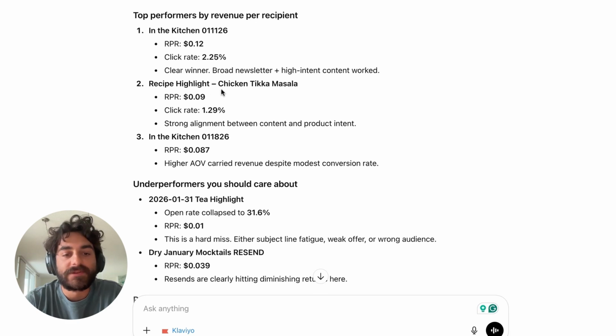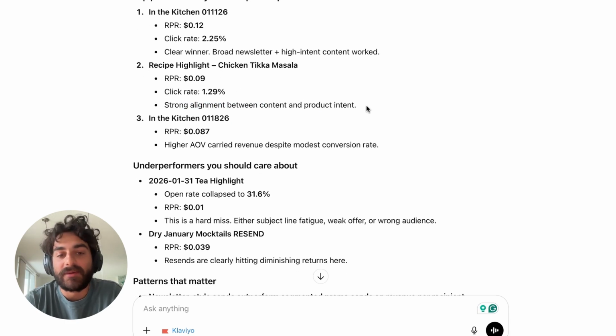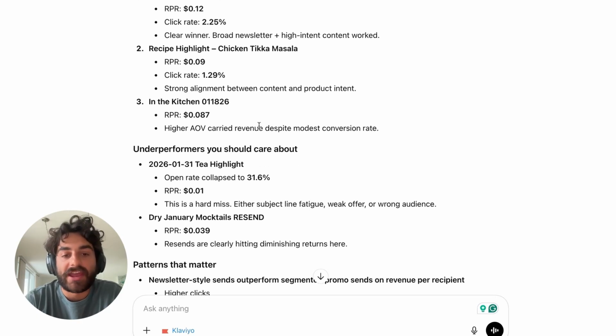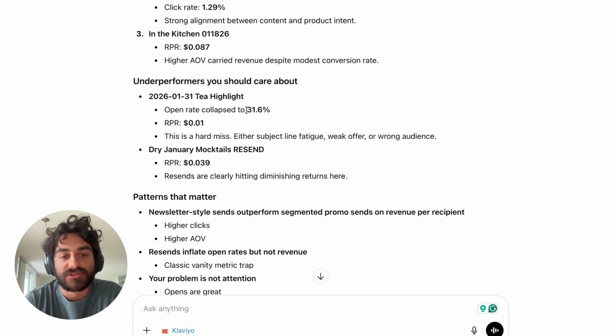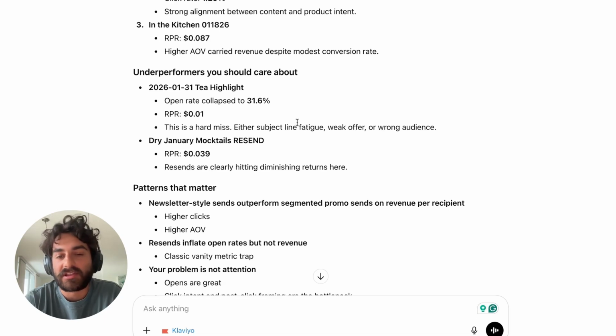So next up, we have a recipe highlight campaign, click rate, strong alignment between content and product intent. Okay, so maybe, but without seeing the content, hard to say. And then another in the kitchen, higher AOV carried revenue despite modest conversion rate. Underperformers you should care about. So then we have a T highlight campaign, open rate collapsed to 31%, revenue per recipient, 1 cent. This is a hard miss, either subject line fatigue, weak offer, or wrong audience.